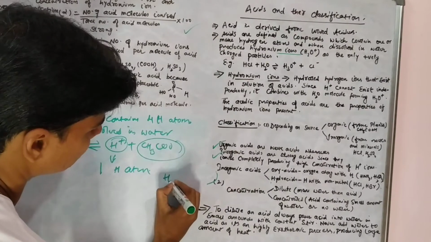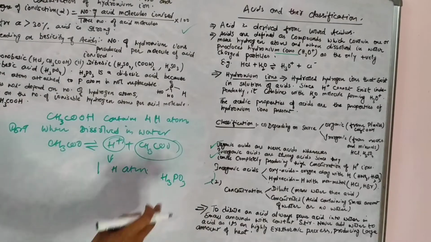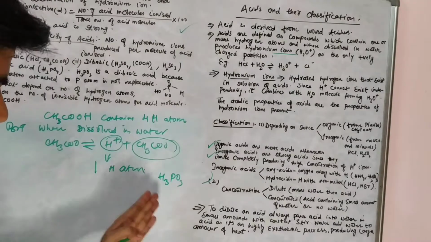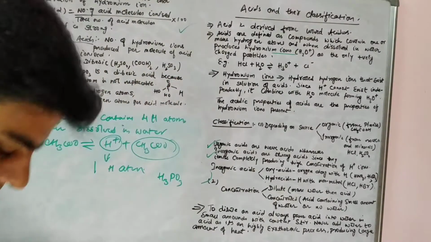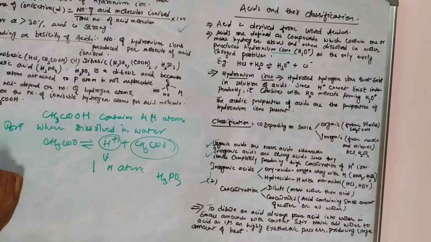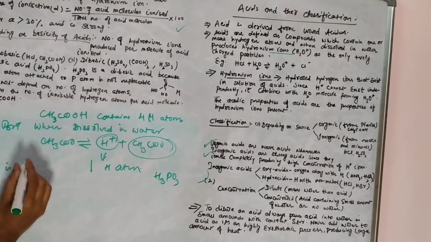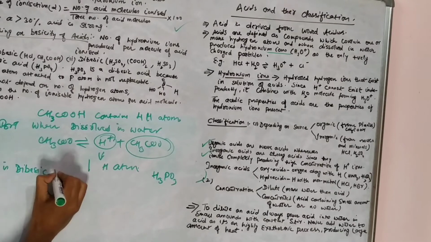Right, this acid, H3PO3. H3PO3 is not a tribasic acid, since although it contains 3 hydrogen atoms, it is not a tribasic acid. So we write it as H3PO3 is dibasic, not tribasic.